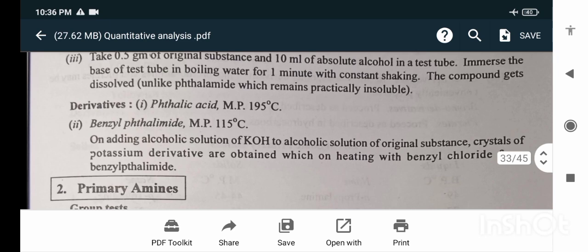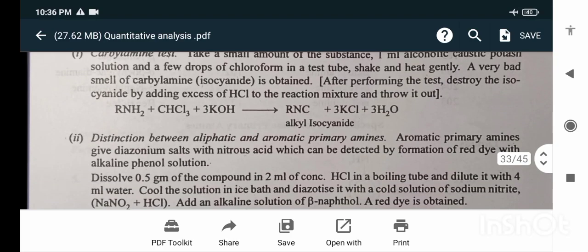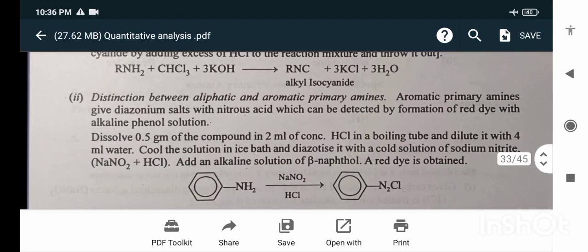Derivative is the phthalic acids. Next is the primary amines. Group test, carbylamine test. Take a small amount of the substance, add 1 ml of alcoholic caustic potash; the smell of the carbylamine is obtained. Distinguish between aliphatic and aromatic primary amines.